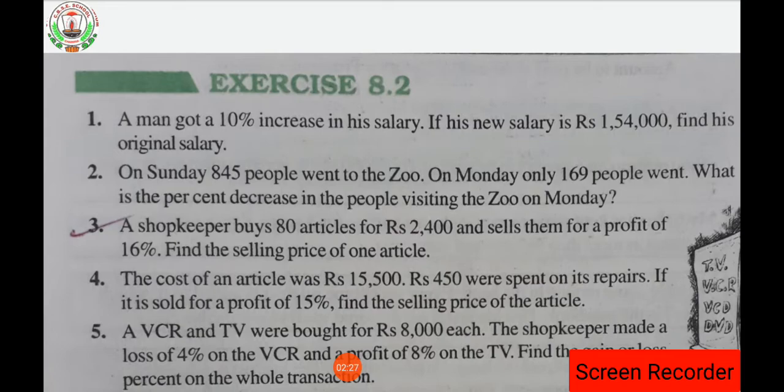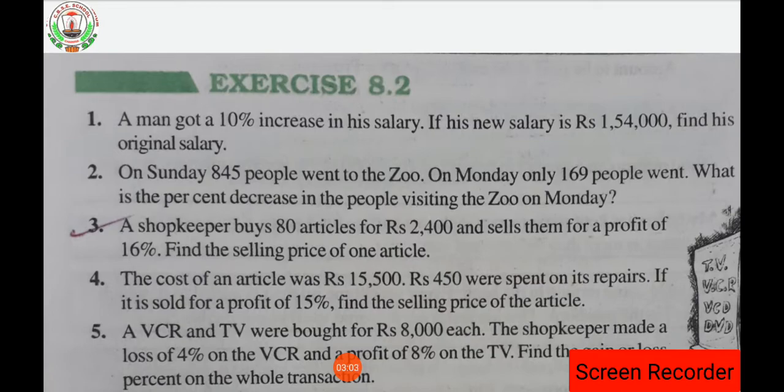Clear? Okay, question number 3 says a shopkeeper buys 80 articles for rupees 2400 and sells them for a profit of 16%. Find the selling price of one article. That means here a shopkeeper is going to buy 80 articles together, and the cost of 80 articles is, that means CP of 80 articles is 2400.